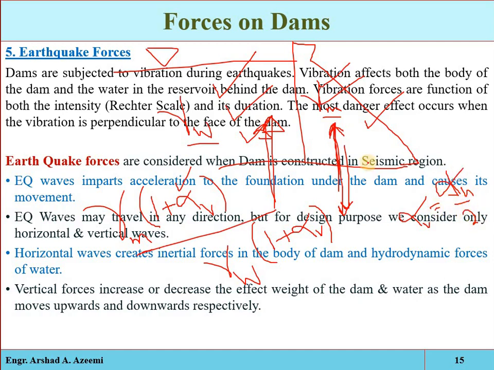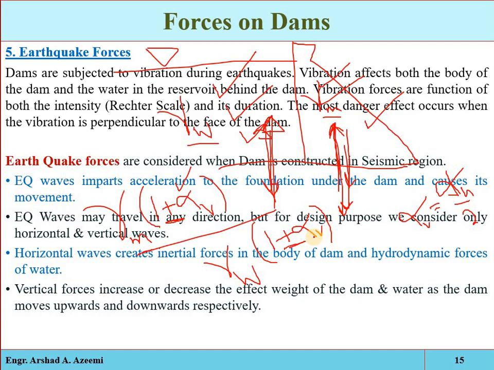Now when the acceleration is downward, the downward acceleration will decrease the weight of the material of the structure and the weight of the water by this much amount. The unit weight of the material will be 1 minus the vertical seismic coefficient, and the unit weight of the water will be 1 minus the vertical seismic coefficient. So that will be its impact.